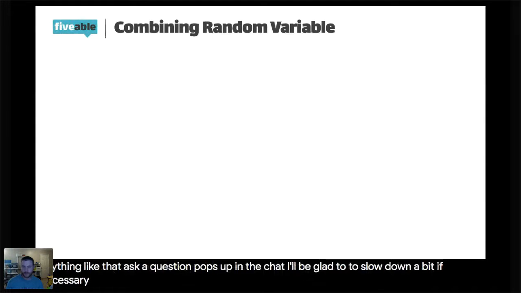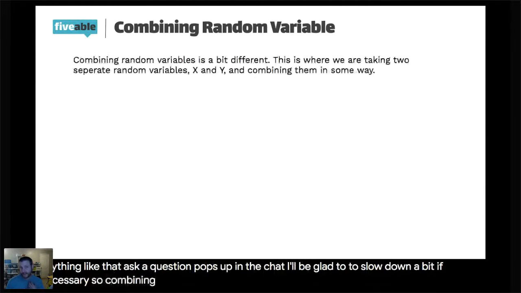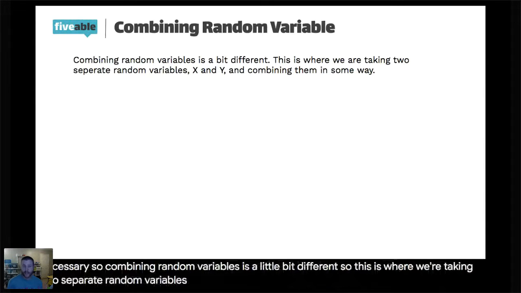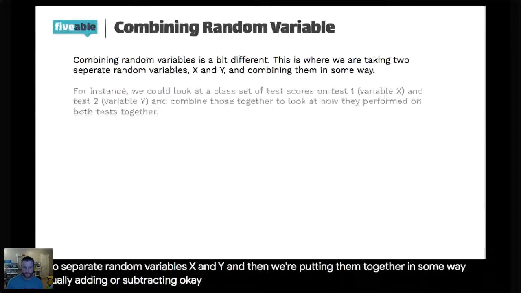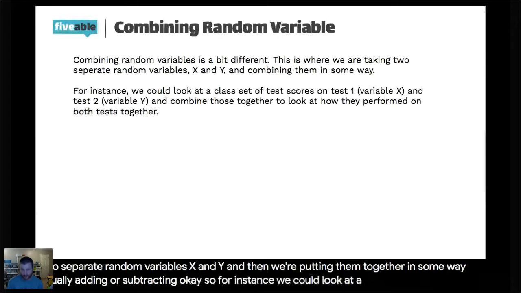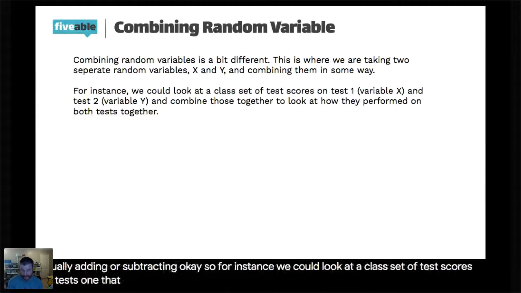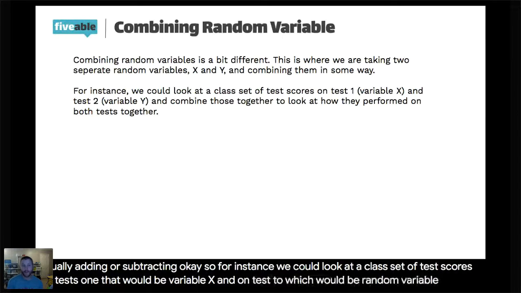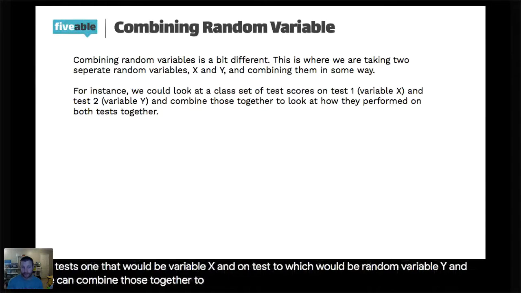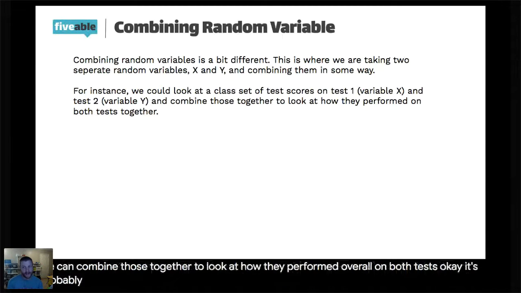All right. So combining random variables is a little bit different. This is where we're taking two separate random variables, x and y, and we're putting them together in some way, usually adding or subtracting. So for instance, we could look at a class set of test scores on test 1, that would be variable x, and on test 2, which would be random variable y, and we can combine those together to look at how they performed overall on both tests. It's probably how someone's average comes into play with a class if they only had 2 tests at that point.